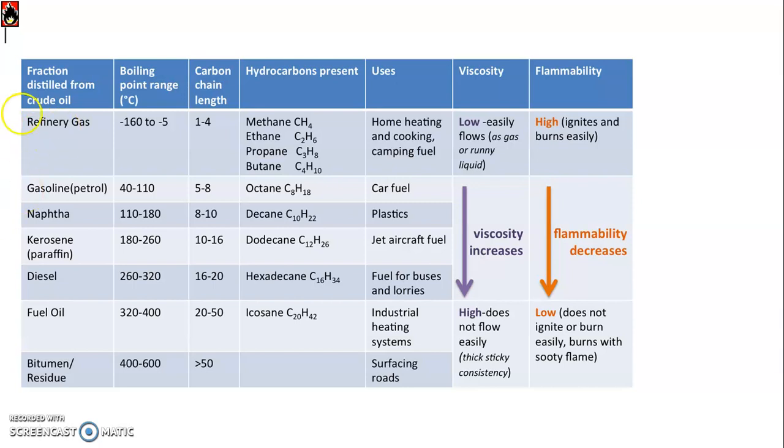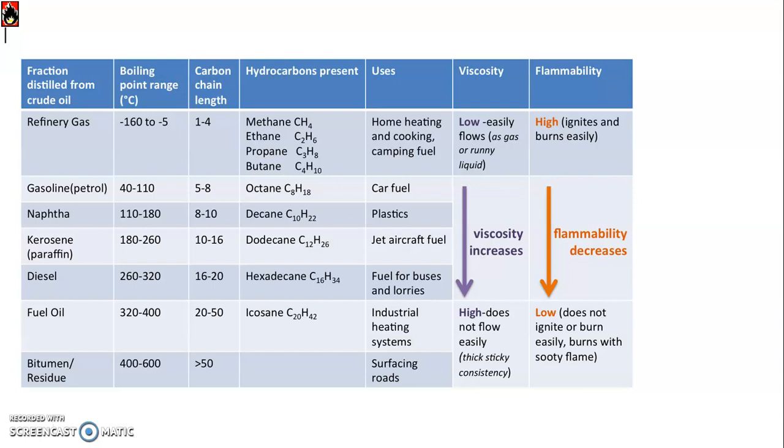Above naphtha, we have gasoline, which is famous as petrol, obtained at around 30 to 100 degrees centigrade, which consists of carbon atoms from C5 to C8. A famous application of petrol is that it is a good car fuel or automobile fuel. Above petrol we have ether, which consists of carbon atoms from C5 to C7, obtained at around 30 to 70 degrees centigrade. And ethers are a good solvent for many organic compounds.